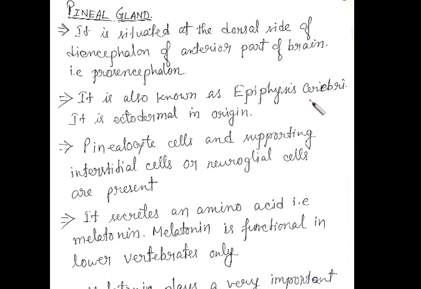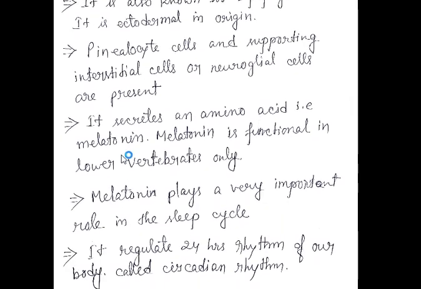Now, what is its function? It secretes an amino acid, that is melatonin. Melatonin is basically functional in the lower vertebrates. That means in higher vertebrates this melatonin is not actually secreted. It is actually happening in the case of lower vertebrates.